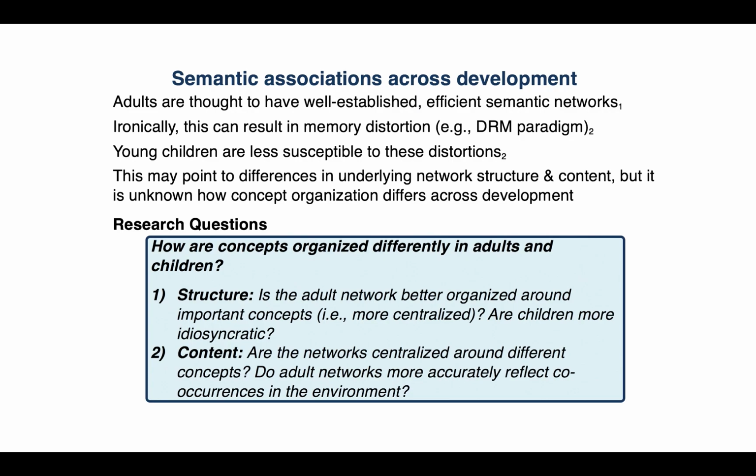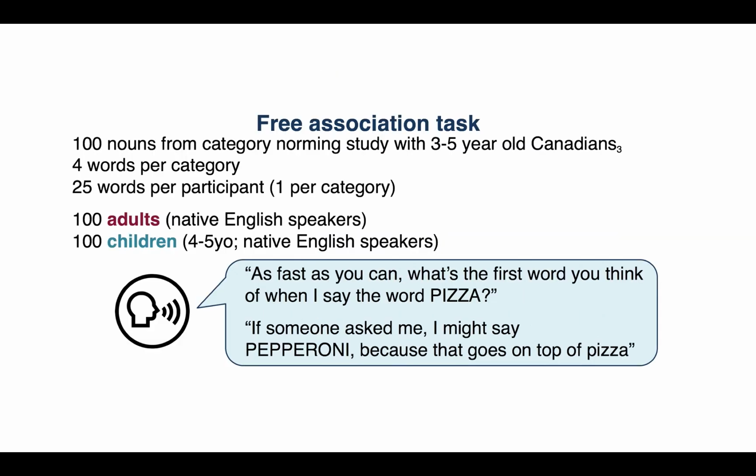Looking at organization, might adults be prone to memory distortion because their networks are efficiently organized, centralizing around important concepts? Or maybe children are just really weird and idiosyncratic. Age differences might also reflect differences in network content. Might these memory differences reflect networks organized around different concepts? Or are adults simply organized more by co-occurrences in the environment?